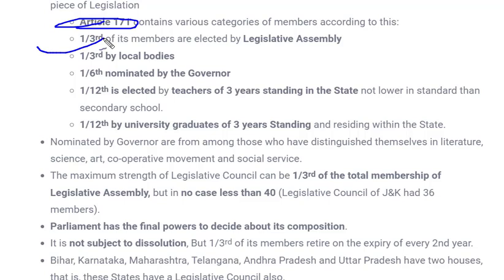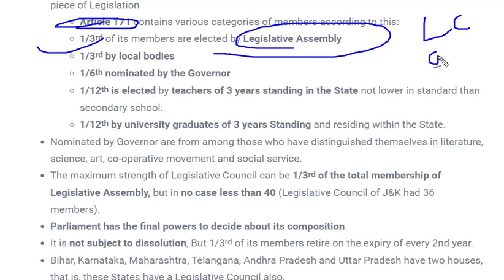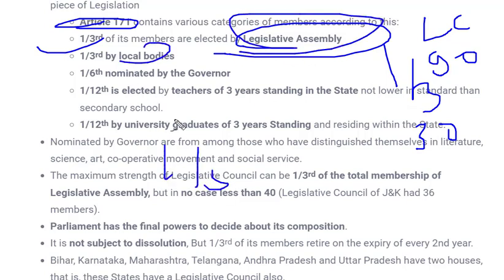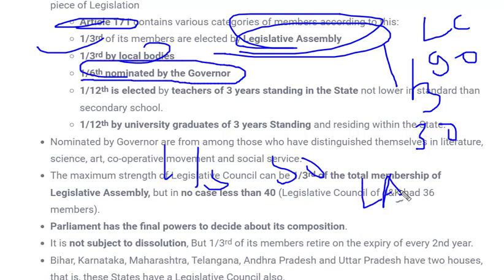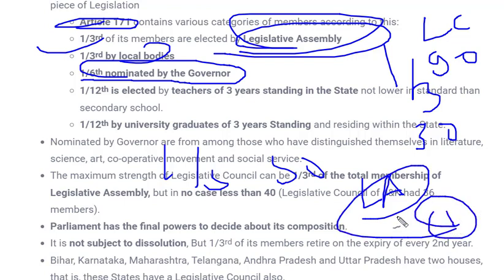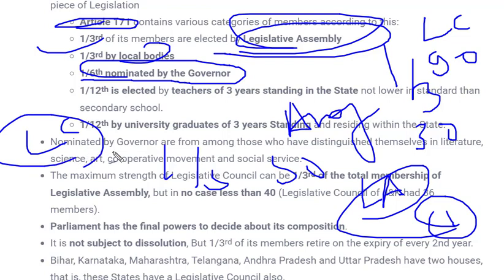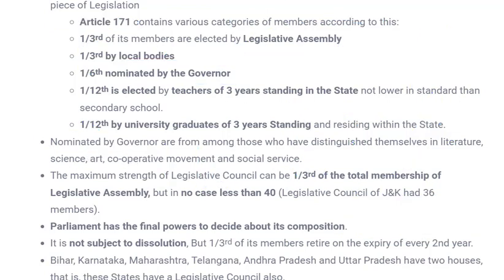1/3 of the members will be elected by the legislative assembly. For example, let's take that in a legislative council there are 90 members. 1/3 of these members, that means 30 members, will be elected by the legislative assembly, and 1/3, 30 members, by local bodies like municipal corporations. 1/6 will be nominated by the governor. In the legislative assembly, only one member can be nominated by the governor, from the Anglo-Indian community, who is not properly represented. But in the legislative council, the members are nominated from various other fields, not from the Anglo-Indian community.